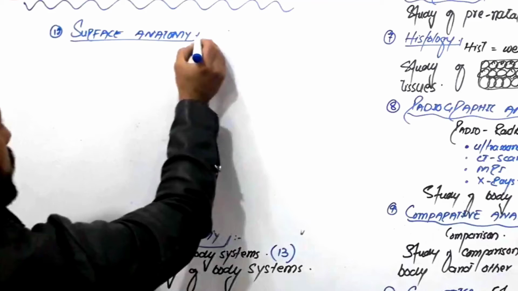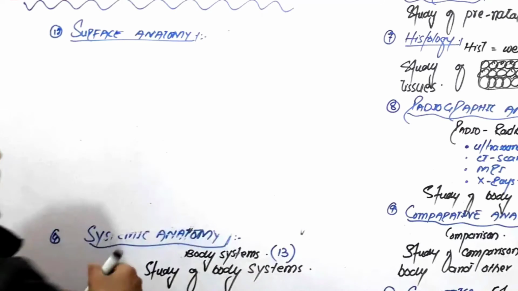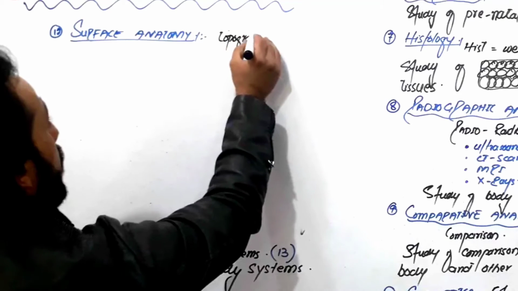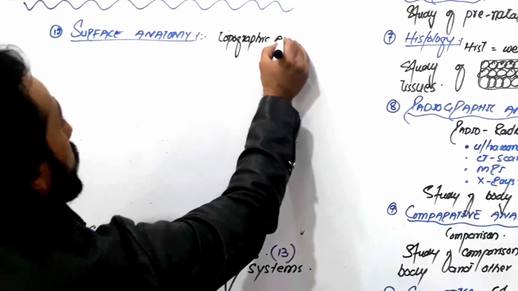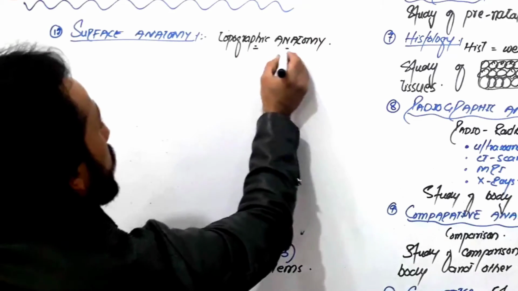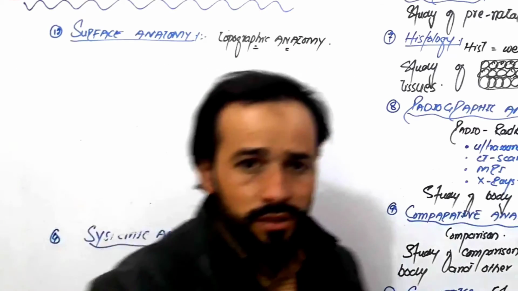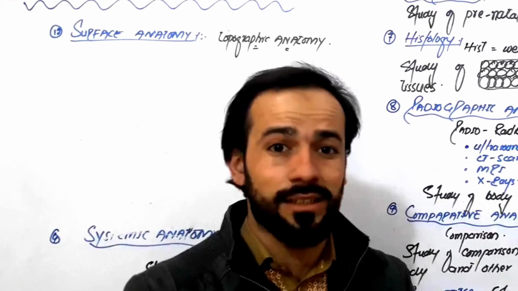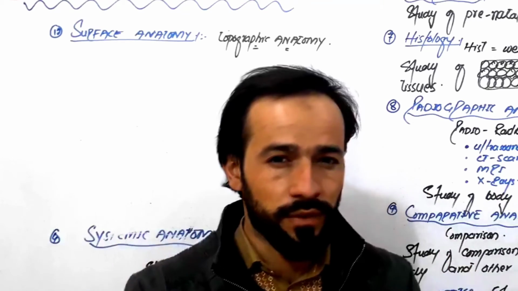So what is surface anatomy? Look carefully. It is also known as topographic anatomy. Topography means when you are studying the body from external surfaces and you don't dissect the body. This is called topographic anatomy.